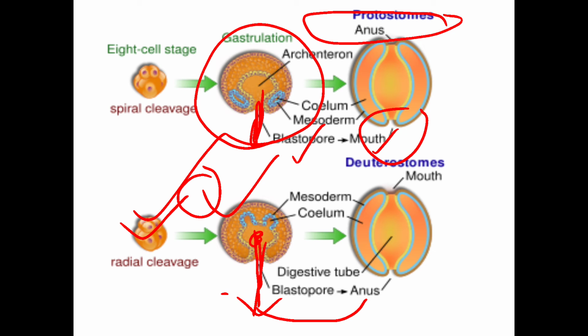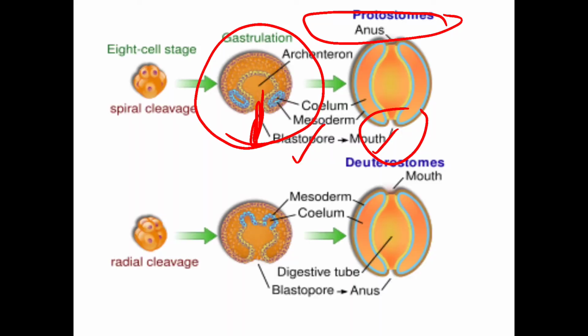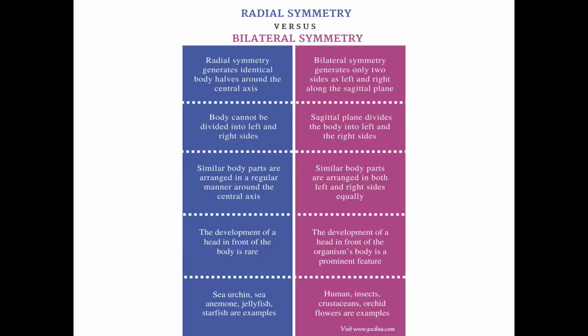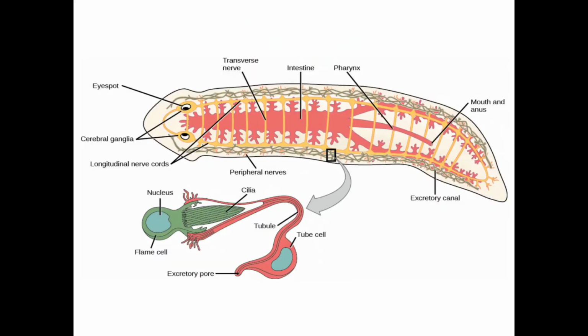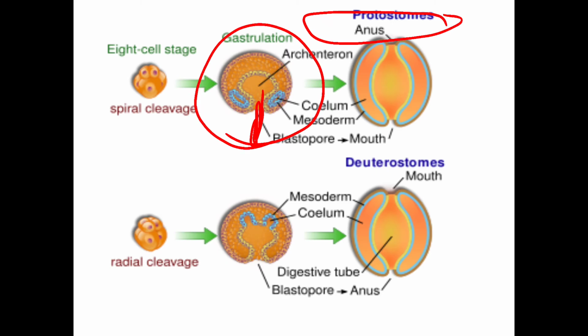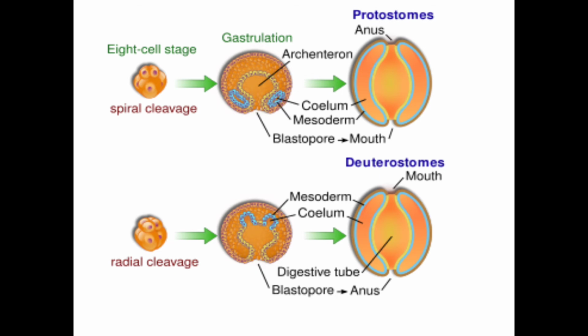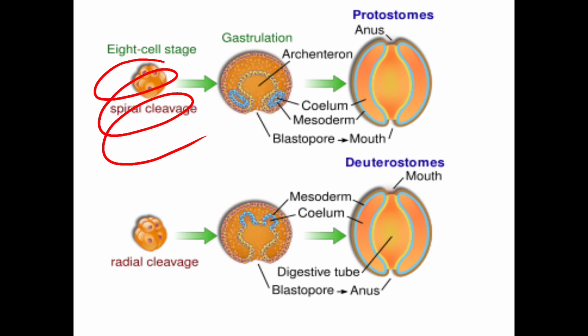We can see spiral cleavage here. Cleavage means the division of mitosis, or the division of the cell. Spiral cleavage means the division is like a spring-like division.